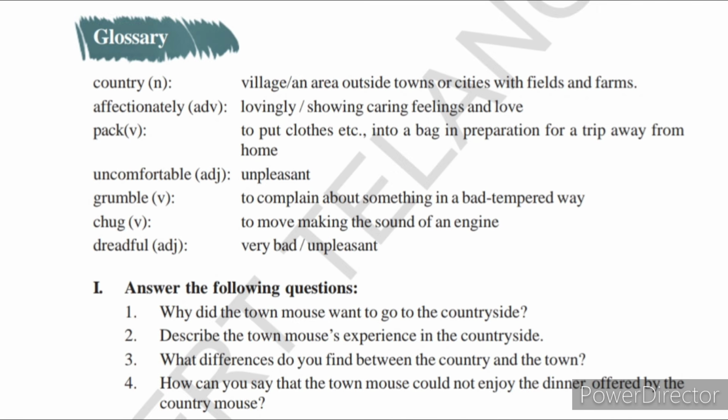Unpleasant. Okay, grumble, it's a verb, to complain about something in a bad tempered way. Chug, it's a verb, to move making the sound of an engine. You can hear the train engine sound, chug chug chug, like that. That is nothing but a sound made by the engine. Dreadful, adjective, very bad, unpleasant. Okay, this is the glossary.